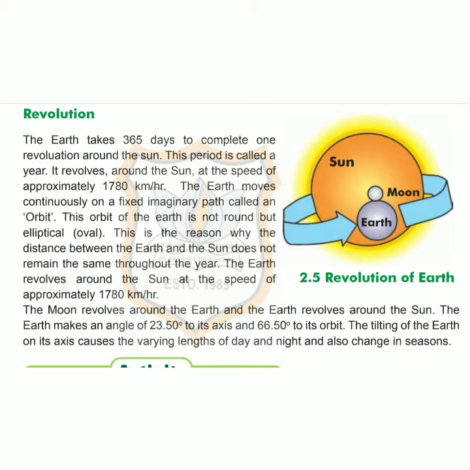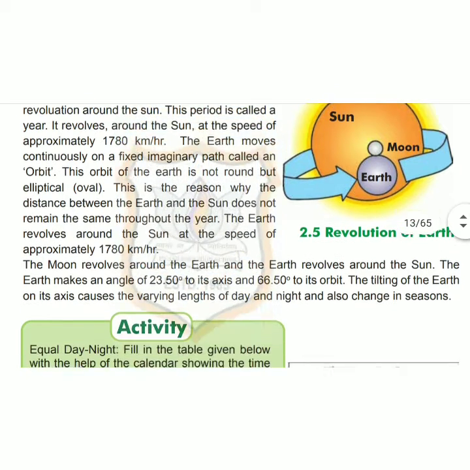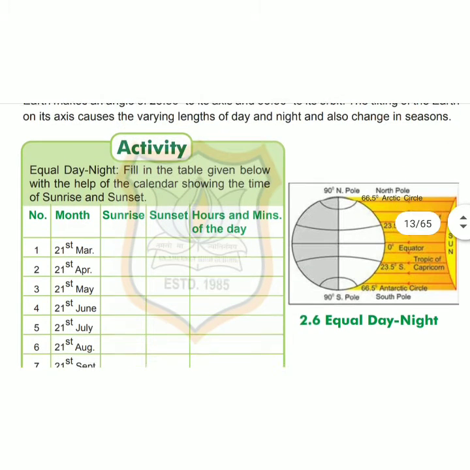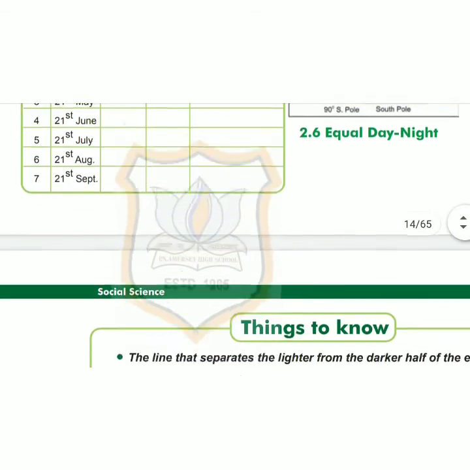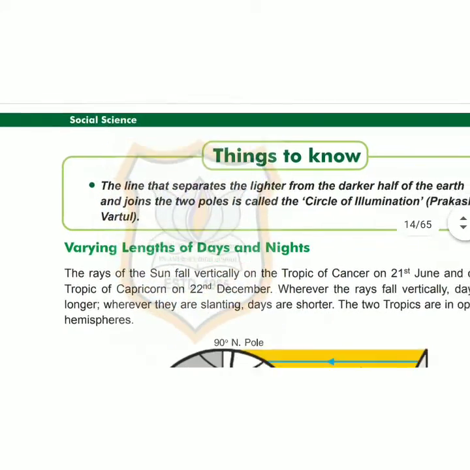Children, you can see the diagram on page 9, revolution of earth. You can see the moon revolves around the earth and the earth revolves around the sun. Children, you can also see on page 9 the diagram of equal day night. Children, remember things to know on page 10.